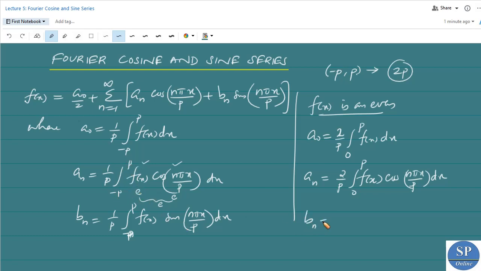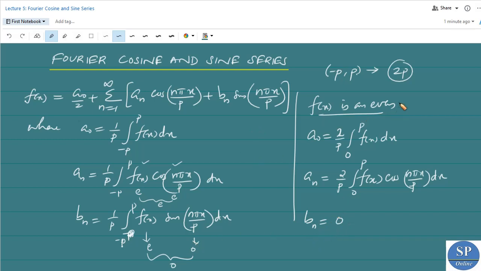And the next coefficient bn is nothing but 1 by p into integral minus p to p f of x sin n pi x by p dx. Here f of x is an even function and sin n pi x by p is an odd function, so the product of even and odd functions is an odd function. So we have integral minus p to p of an odd function dx, and this integral is equal to 0 by the properties of even and odd functions, right?